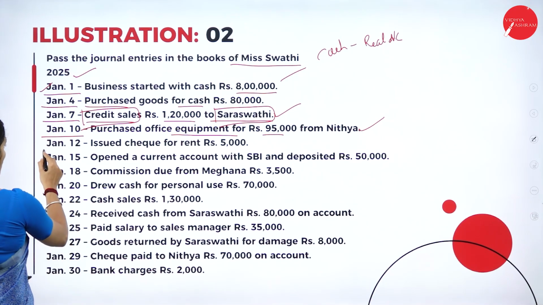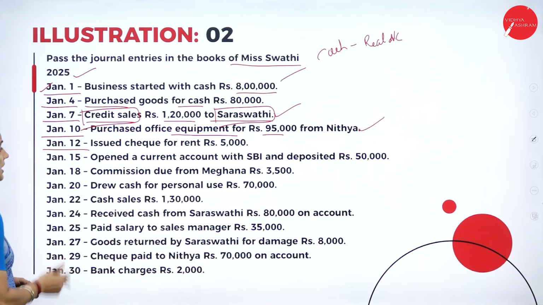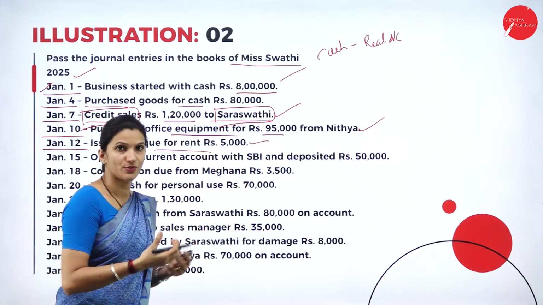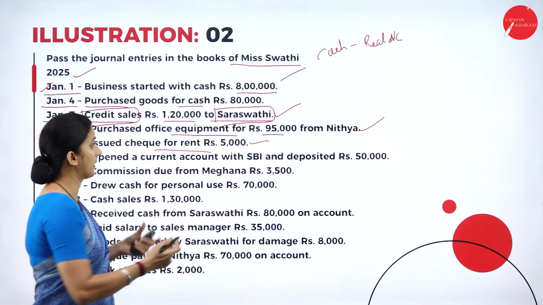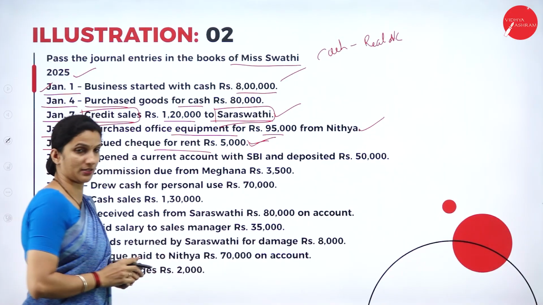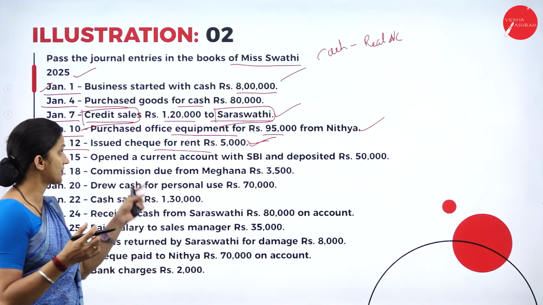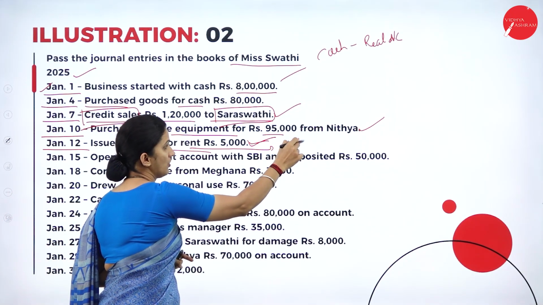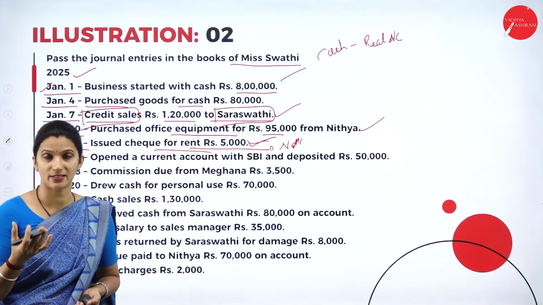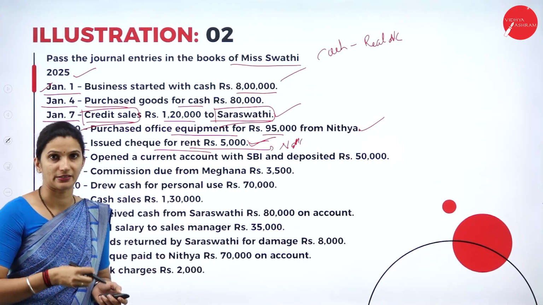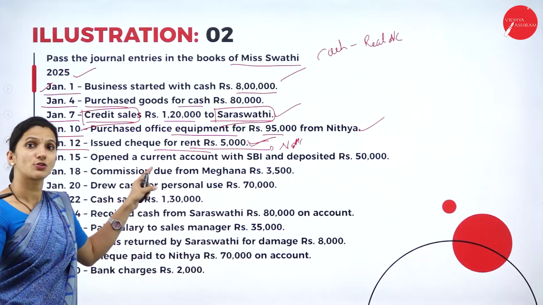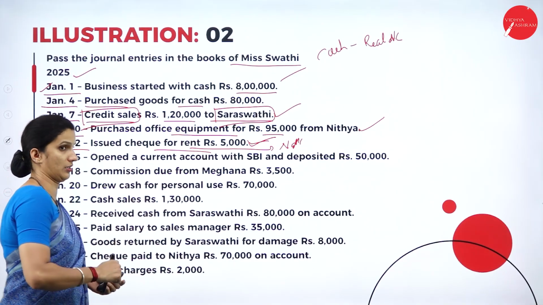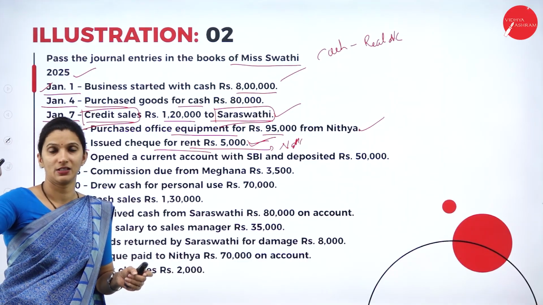Next transaction that we have on Jan 12th: issued check for rent rupees 5,000. So here rent is being paid through the check. Rent is an expense that comes under the nominal account, so that will be the debit. Debit all expenses. What is being paid here? It is rent, so your rent account will be debited. Here it is not paid through cash, it is paid through check. The check has to go through the bank.